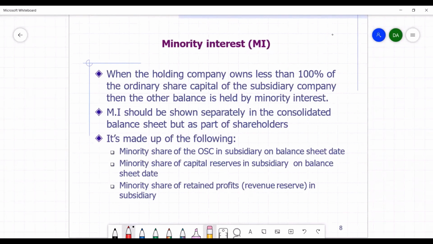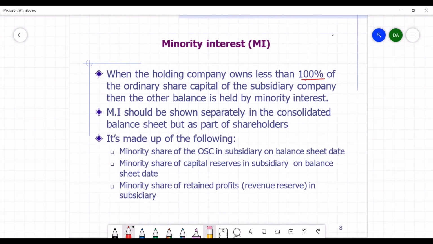We also need to determine the minority interest on consolidation. When the holding company has acquired the subsidiary company, but the acquisition is not 100%, meaning they have acquired any percentage between 51% and 99%, that means that there are some other shareholders of the subsidiary.